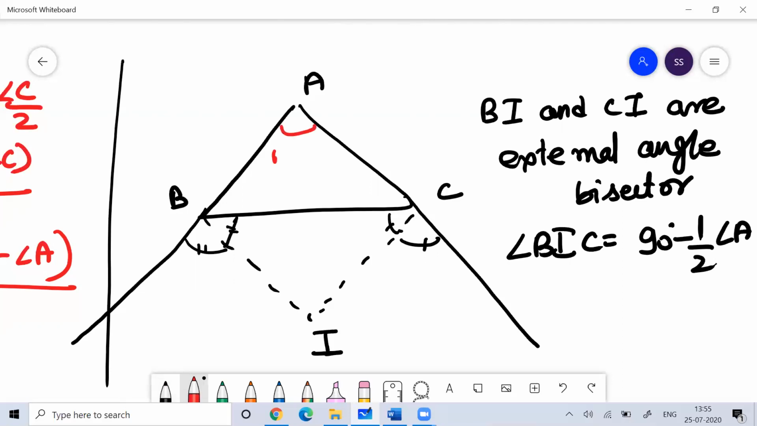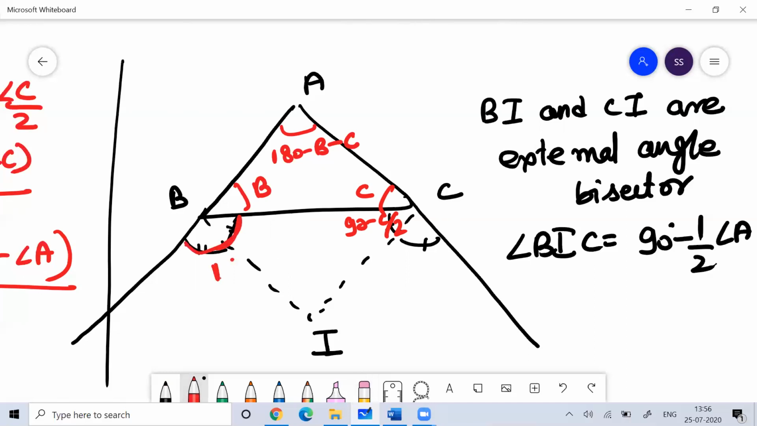You know that this is 180 minus B minus C. Now this is B, so this is 180 minus B. You understand? This is 180 minus B, so half of that is 90 minus B by 2. Half of this is 90 minus C by 2, because this is C.